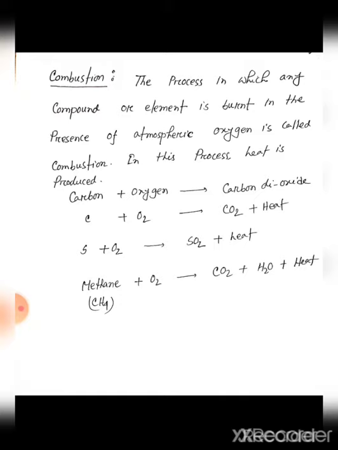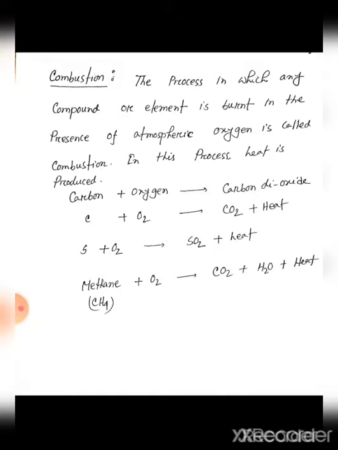Oxygen must be used in this reaction, and in this process heat is produced. Carbon reacts with oxygen and forms carbon dioxide and heat. We know in a combustion reaction we will get heat. Sulfur also reacts with oxygen and forms sulfur dioxide and heat.